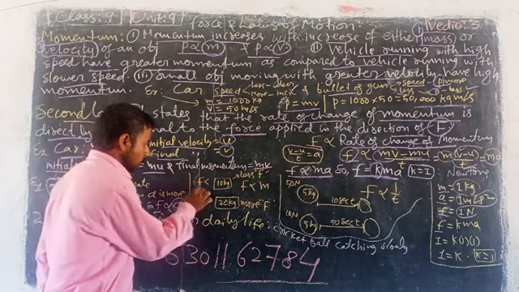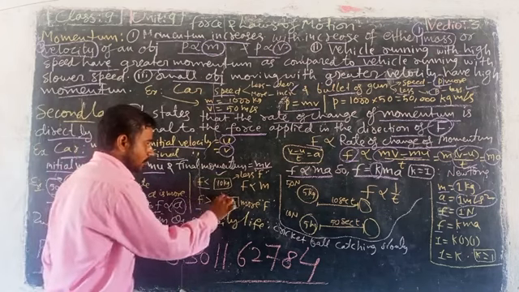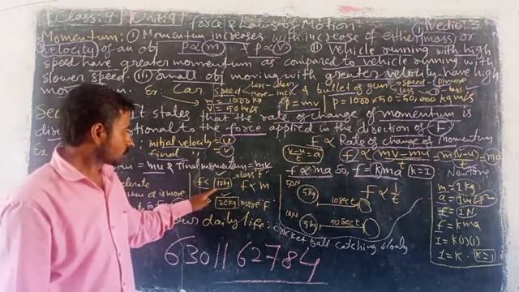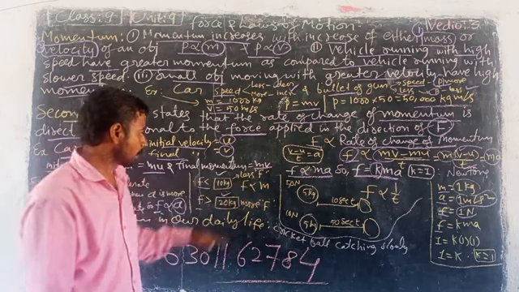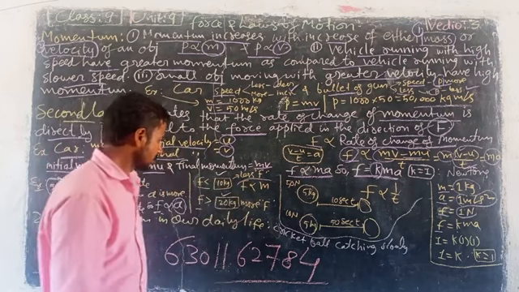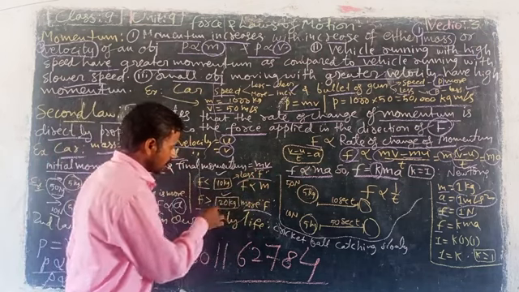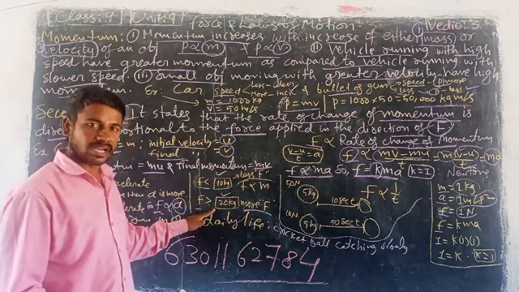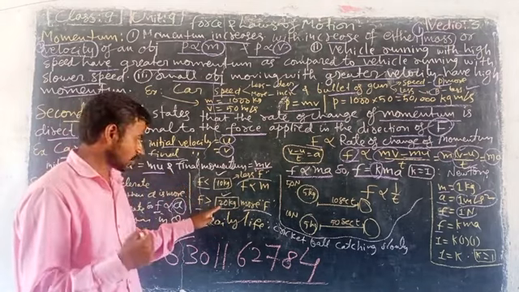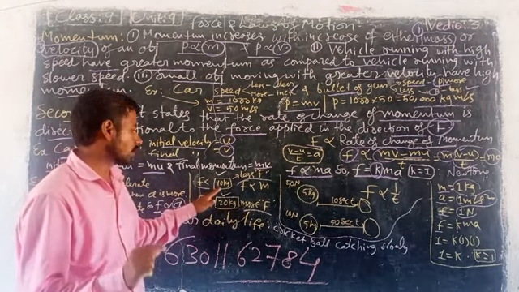I applied force upon the 10 kg and upon the 20 kg. I want to drag both, so more force should be applied on the 20 kg and less force on the 10 kg.